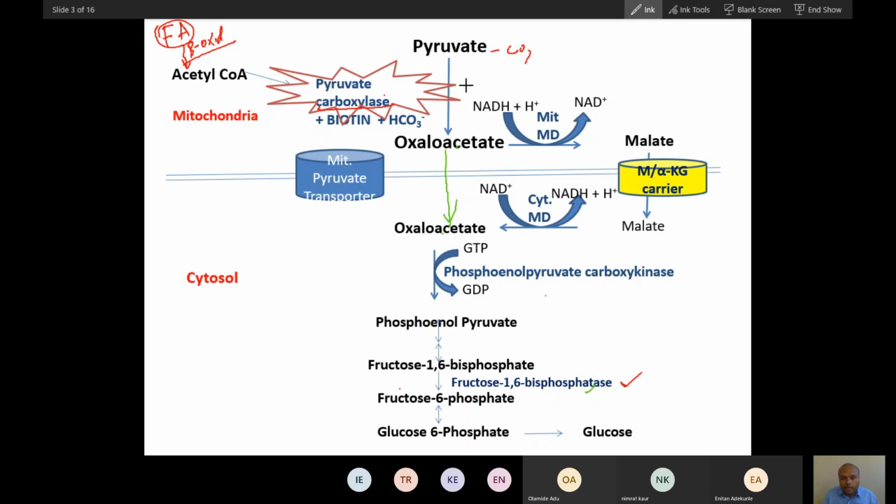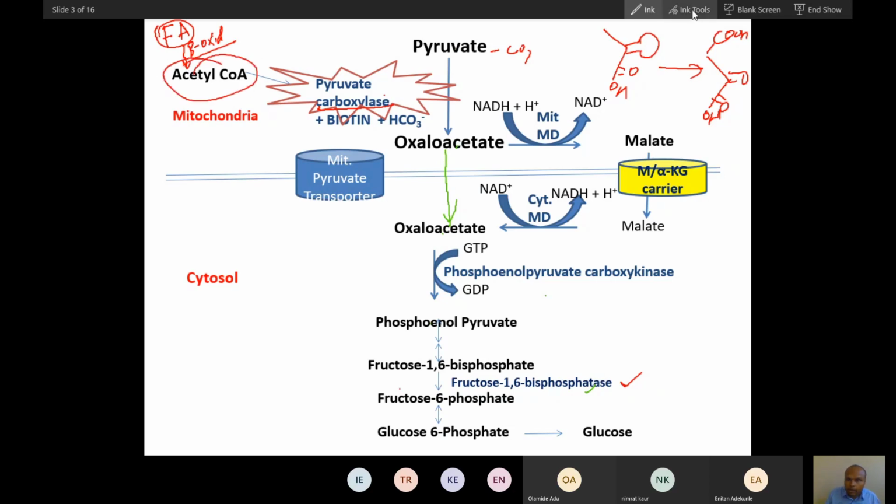Actually, I taught this reaction in the beginning in enzymes. If you can remember, this is pyruvate, one carboxy group is added, and this becomes oxaloacetate. So pyruvate converts into oxaloacetate and is activated by acetyl coenzyme A.